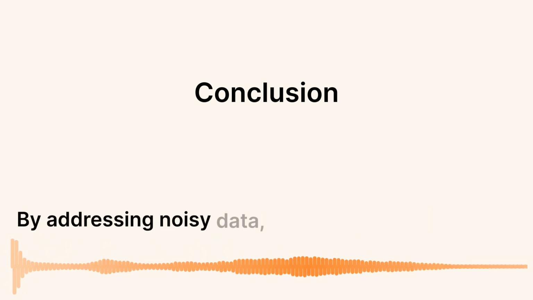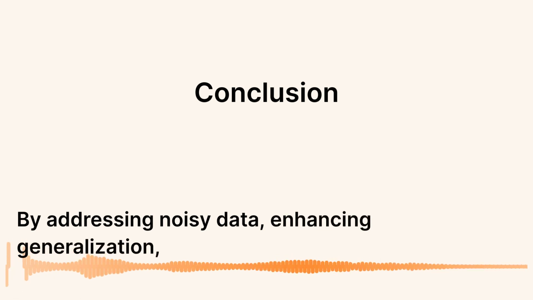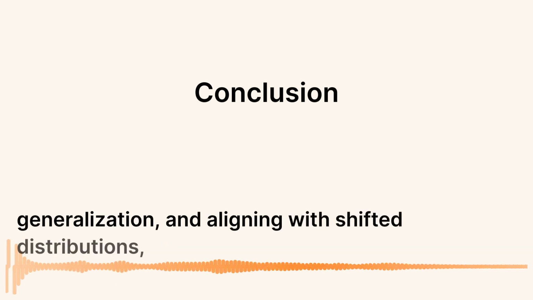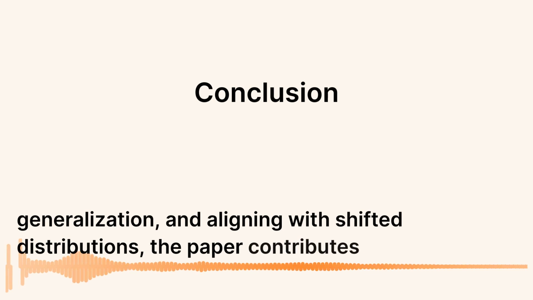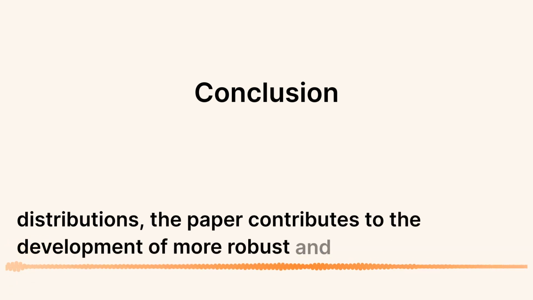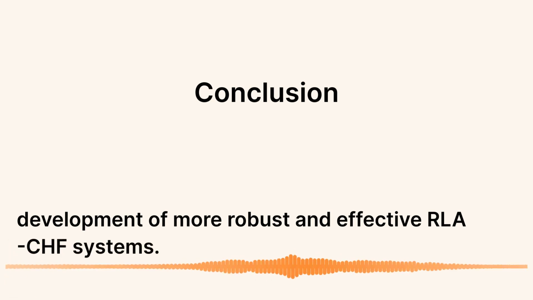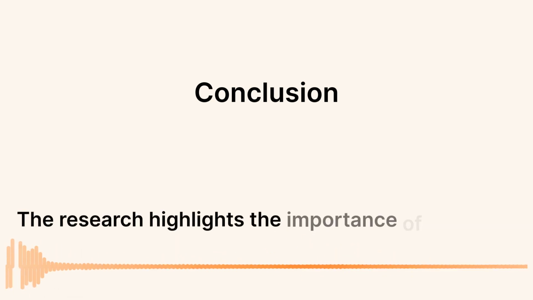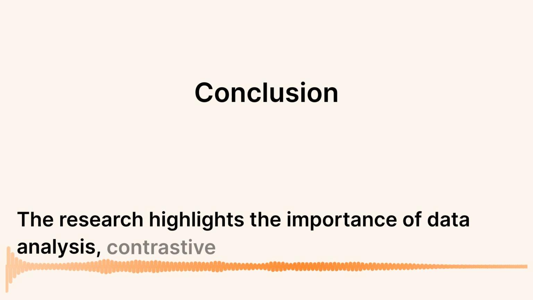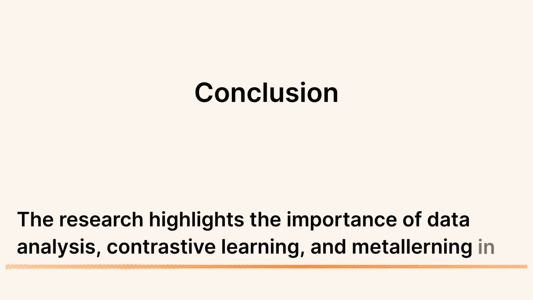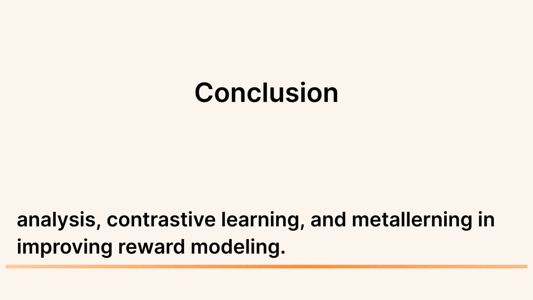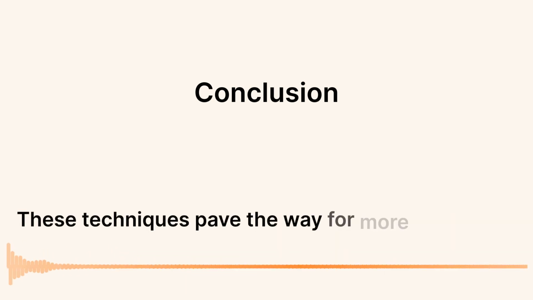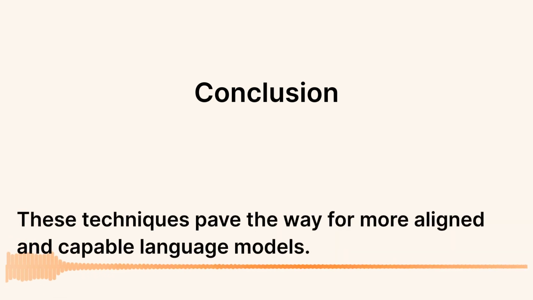By addressing noisy data, enhancing generalization, and aligning with shifted distributions, the paper contributes to the development of more robust and effective RLHF systems. The research highlights the importance of data analysis, contrastive learning, and meta-learning in improving reward modeling. These techniques pave the way for more aligned and capable language models.